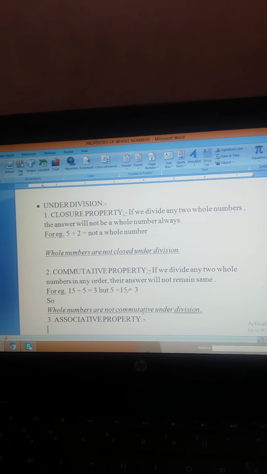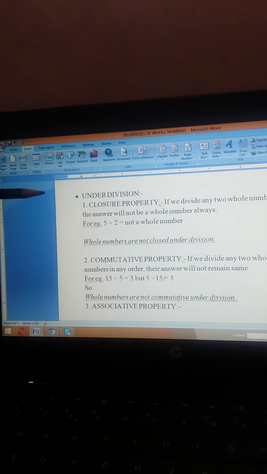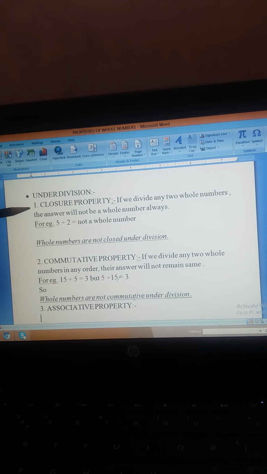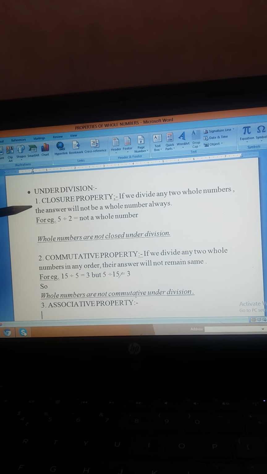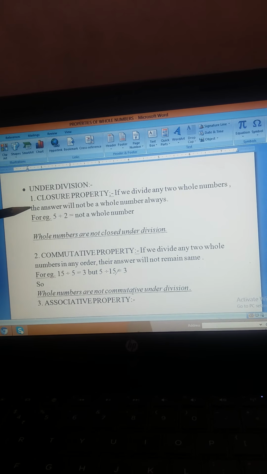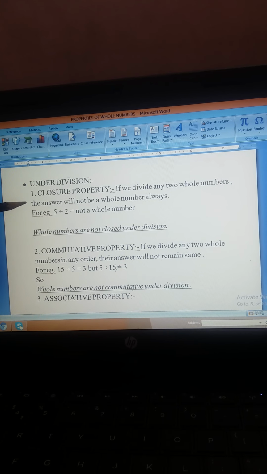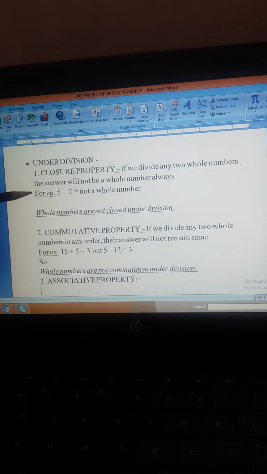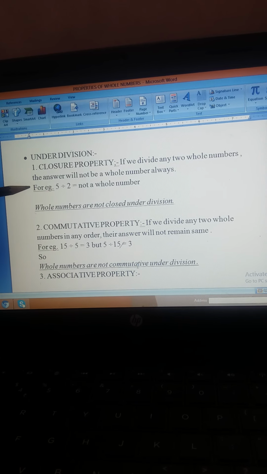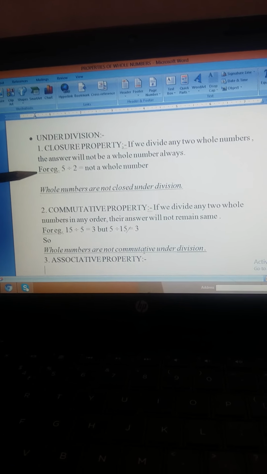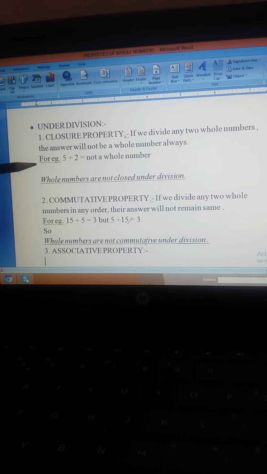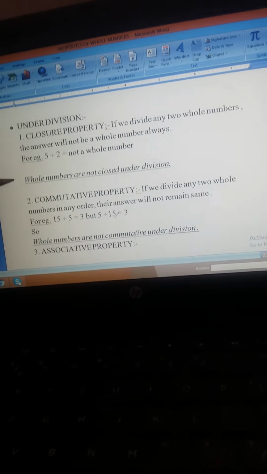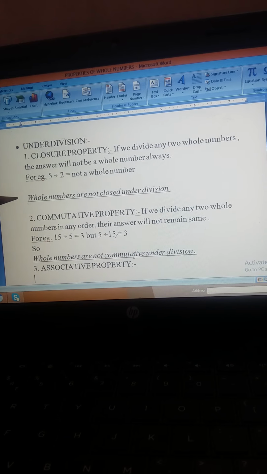Dear students, to continue with our properties, now we will do the properties of whole numbers under division. The first property is the closure property. If we divide any two whole numbers, the answer will not always be a whole number. How? Let's take one example. If we take two whole numbers like 5 and 2, we are dividing 5 by 2. The answer is not a whole number, it's a fraction. It means whole numbers are not closed under division.